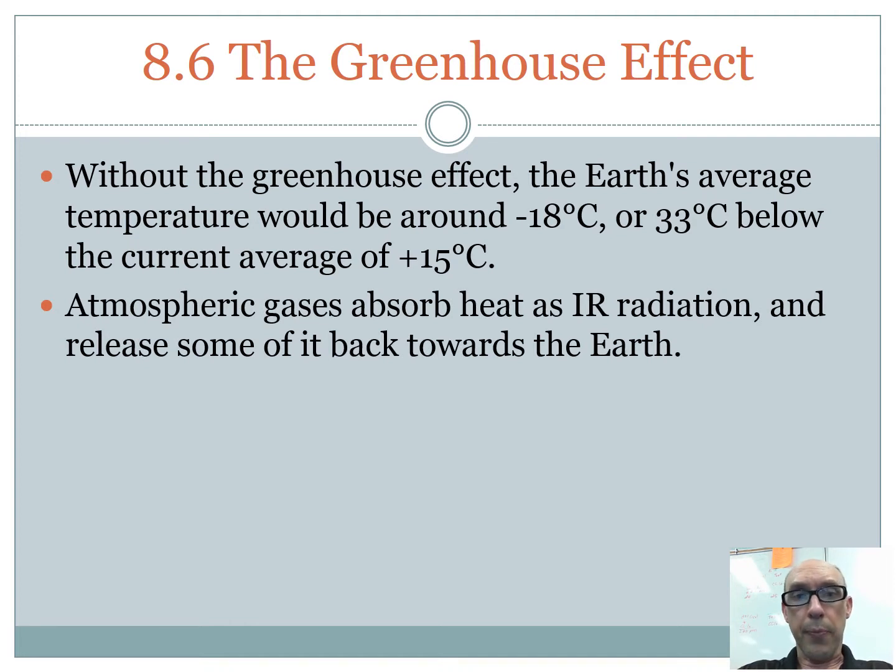What's going on is this. There are certain gases in the atmosphere which are able to absorb heat energy from infrared radiation, and when they release it, some of it goes out into space, and some of it is heading back towards the Earth's surface. So the greenhouse effect traps heat energy and re-releases it back towards the Earth's surface.